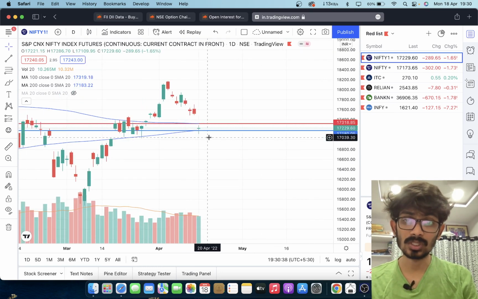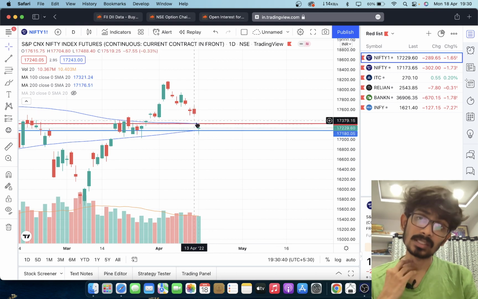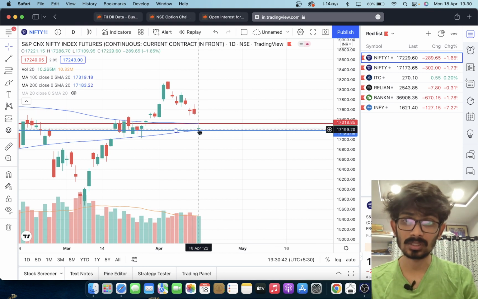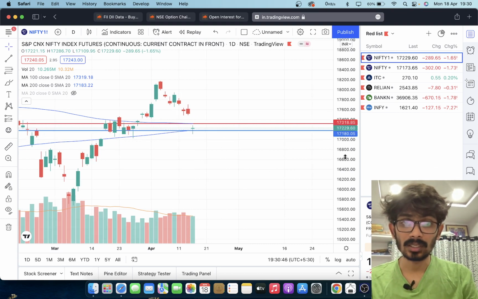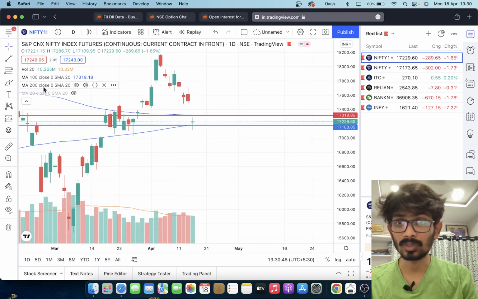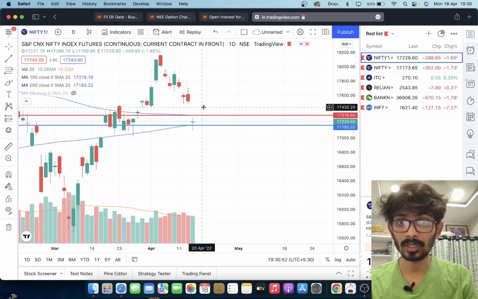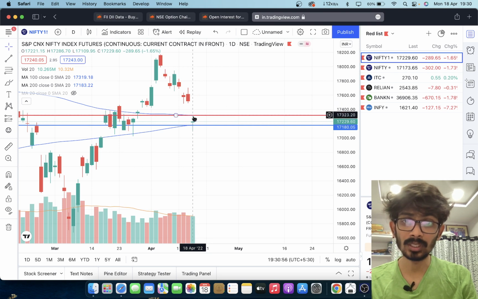There is no decision, but as there is a gap down, there is a lot of bearishness involved. We can see this in the option chain. And what are these blue and red lines? I have kept the visibility on for 100 EMA and 200 EMA. The 100 EMA broke down on the gap down. Whereas the 200 EMA at 17,183, it went down but took support, and the close was above the 200 EMA.